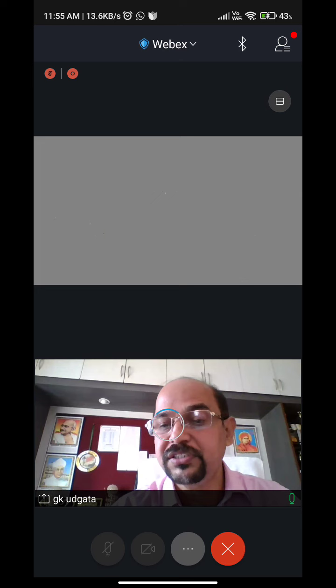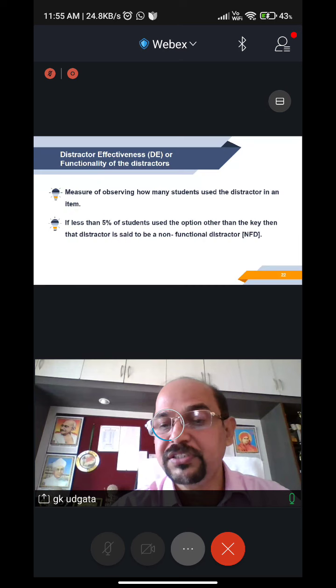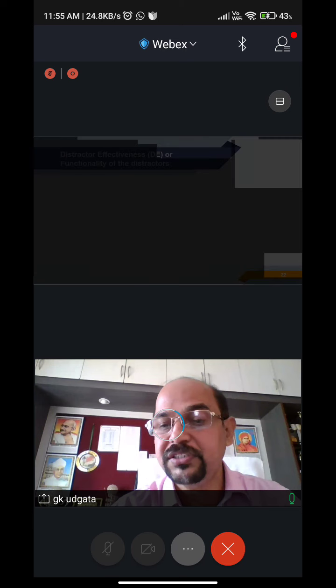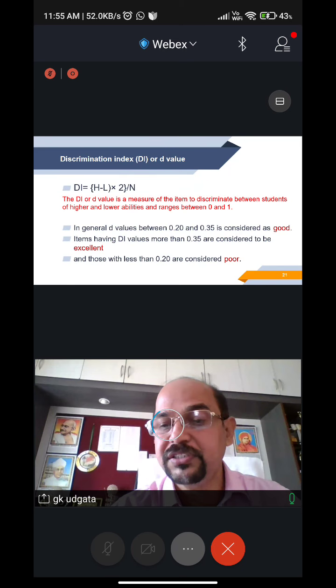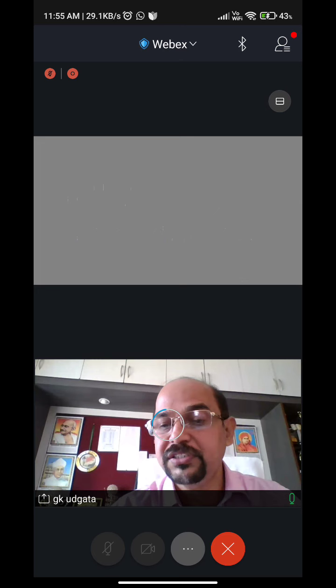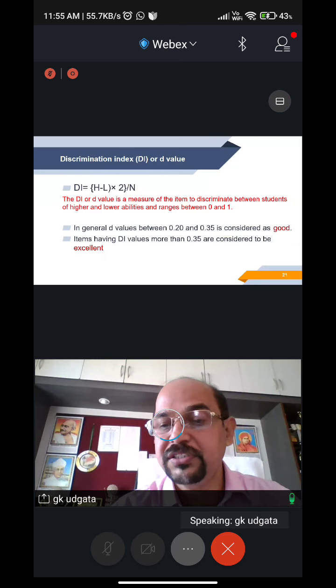Now, those who couldn't understand this p-value, DE, and the previous one, that is DI, please write down these 3 words. You can Google it and find out from the internet also. Difficulty index, or p-value, DI is the discrimination index, and the third one is distractor effectiveness. You can find out these 3 from the internet for more clarity, but if it is not clear yet, I will be able to clarify in another 1 or 2 minutes.